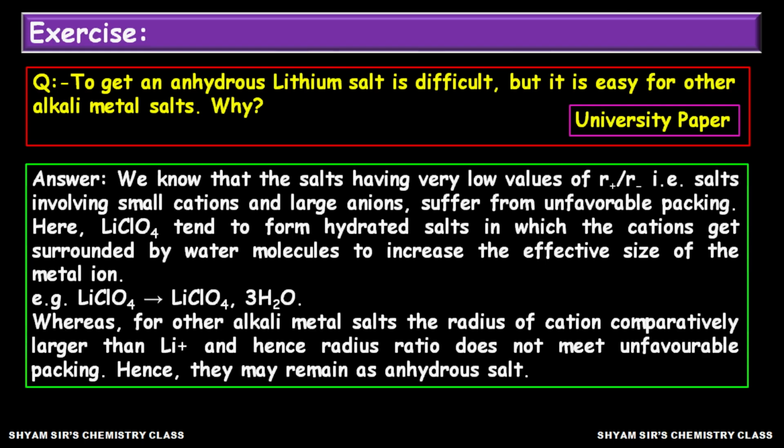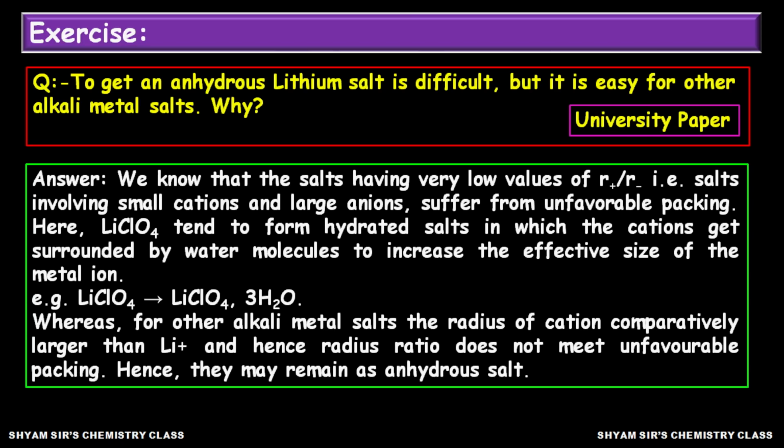So this also can be explained with the help of the radius ratio rule. Easily you can do that. We know that salts having very low values of R plus by R minus, that means when the radius ratio is low, that means salts involving smaller cations and larger anions, suffer from unfavorable packing. And here lithium perchlorate tends to form a hydrated salt in which the cations get surrounded by water molecules to increase the effective size of the metal ion, and hence lithium perchlorate takes 3 molecules of water and the effective size of the lithium ion gets increased.